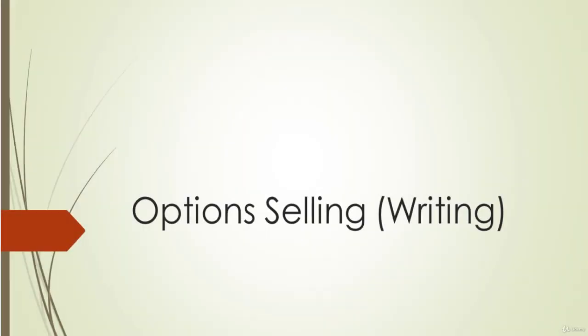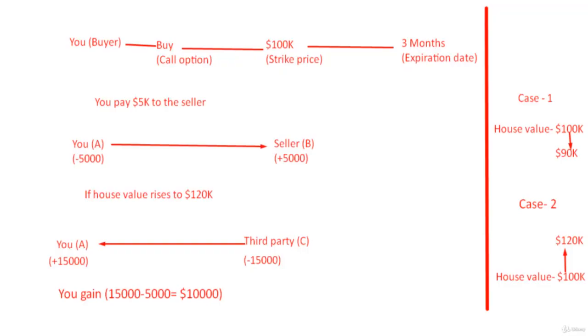In this lecture, we are going to discuss what is option selling. Many people have more difficulty in understanding the concept because the process involves selling first and then buying later to close the position. In our previous example of house, the concept of buying and selling was very simple because the owner of the house owns the underlying asset, that is the house. But when we sell options, we do not own the underlying asset.